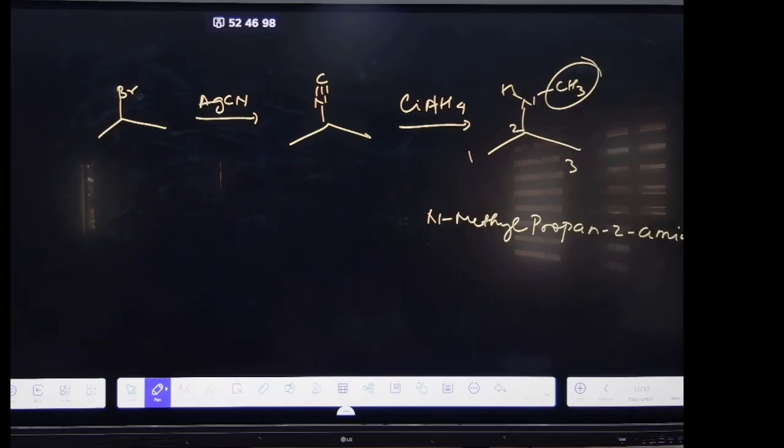Twenty five. Which option? First one. Why? What is the first step? It will form the bromobenzene. Then Grignard reagent. It will form what? MgBr. Again acid base reaction with the water. It will form what? Benzene. Got it? Done.